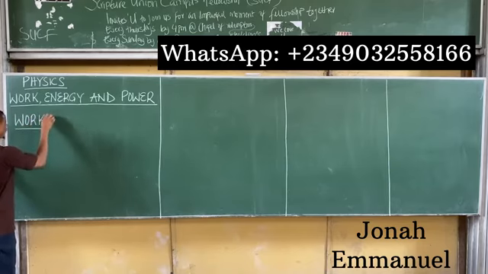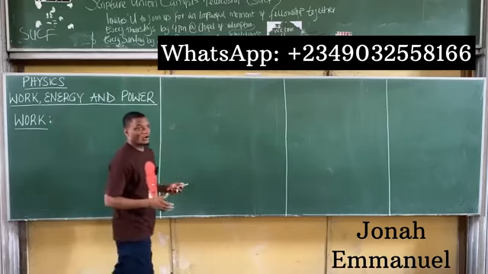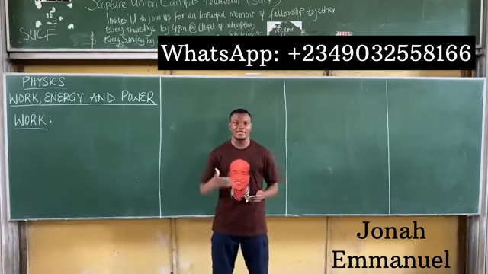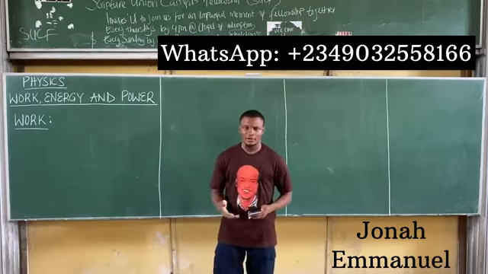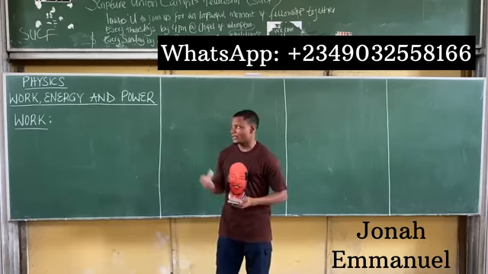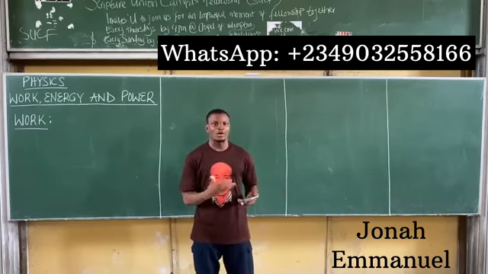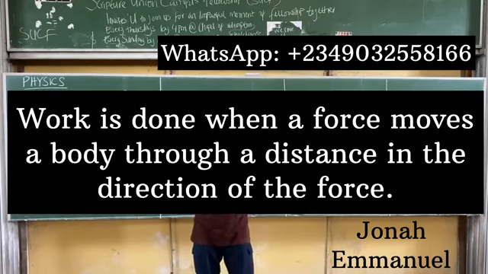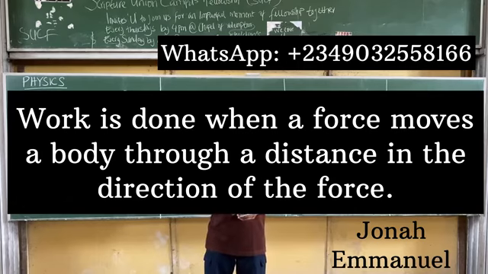All right, let's start with work. Work is also called work done. So you can either say it's work or work done. Saying work or work done is literally the same thing. Now, when do we say work is being done in science? By definition, in science, work is being done when a force moves a body through a distance in the direction of that force. All right. So that's how we define work done in science.